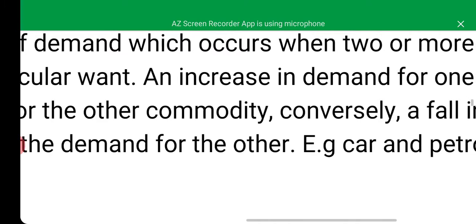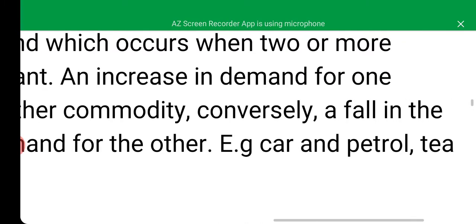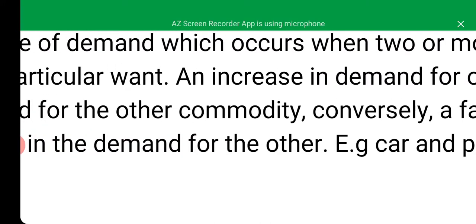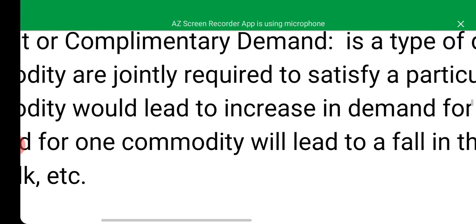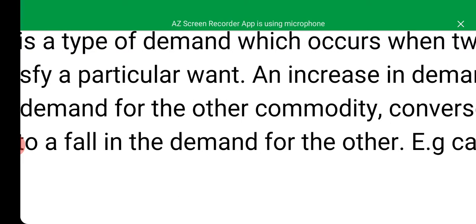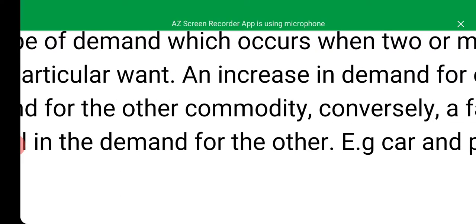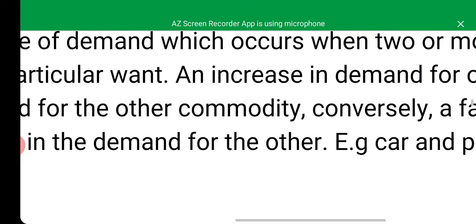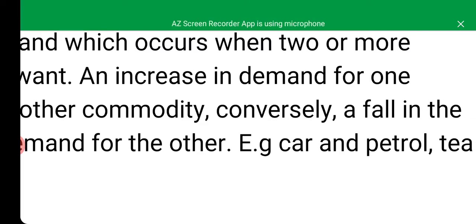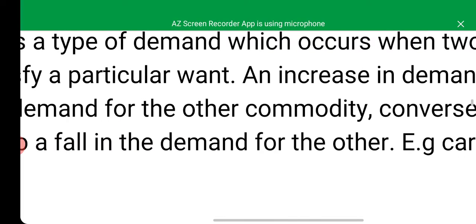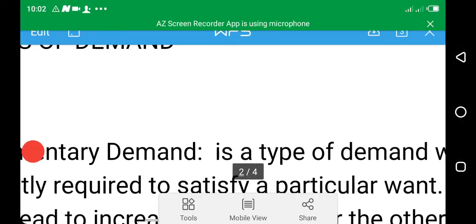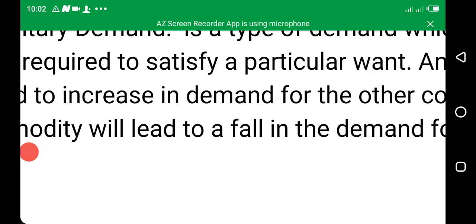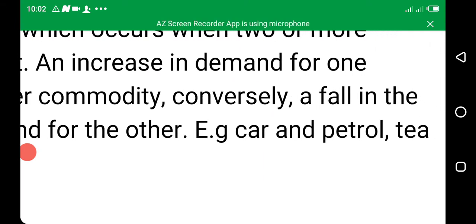An increase in demand for one will surely lead to an increase in the demand for the other commodity, because the two are jointly required to satisfy a particular want. Conversely, a fall in the demand for one commodity will lead to a fall in demand for the other.